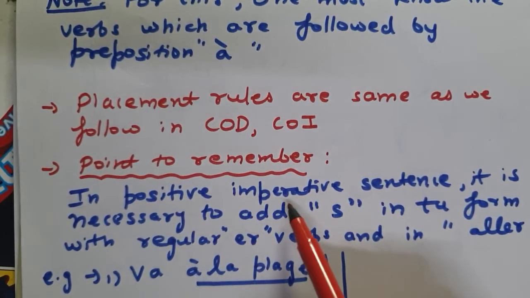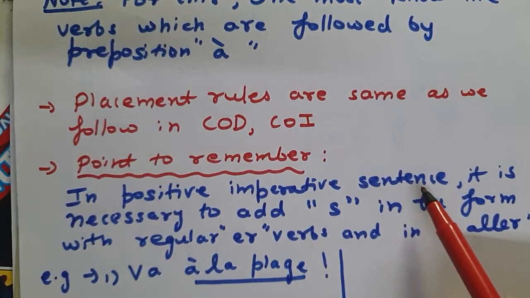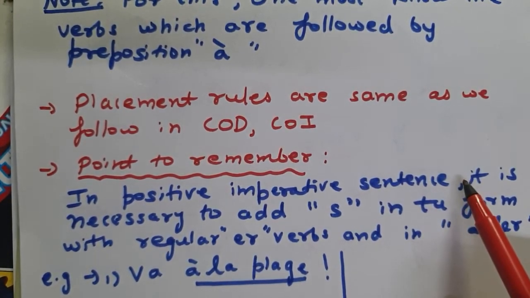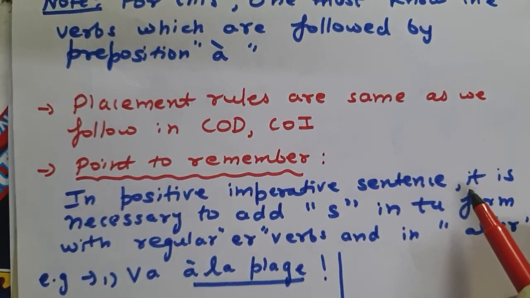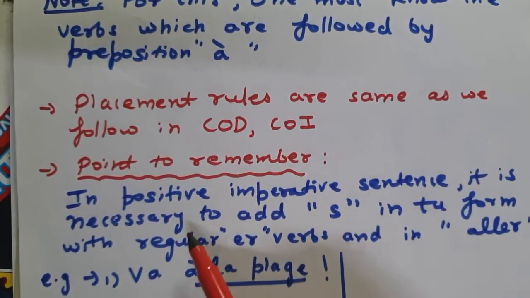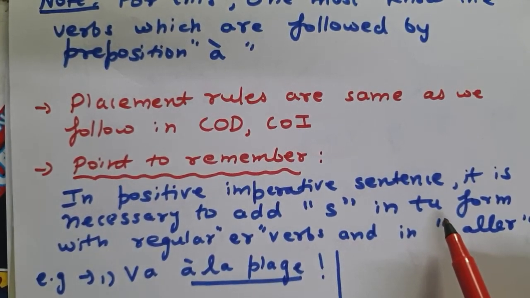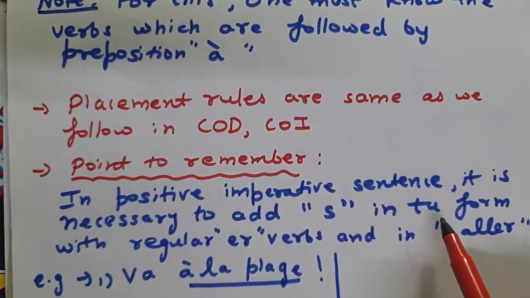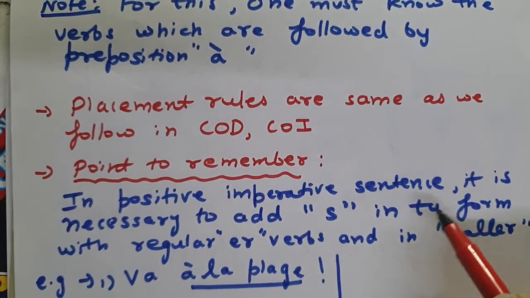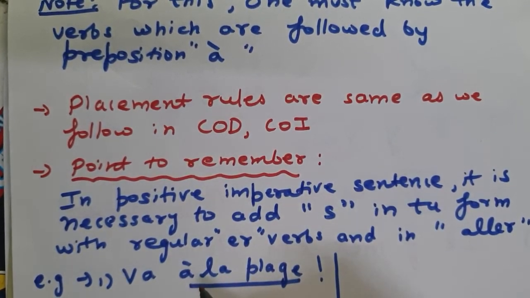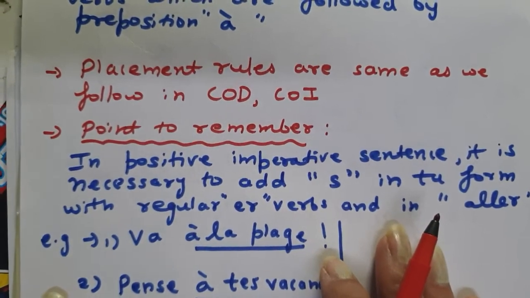One point to remember is that we have done the imperative also. So in positive imperative, dear students, we know that we always place the pronoun after the verb. That happens only in case of positive imperative. So here also we are going to place it after the verb, but it is necessary to add s in tu form. You know that we have learned the rule that in tu form we always drop s, right? But here, when an imperative sentence is given and we are replacing with pronoun y, we are going to add s to it.